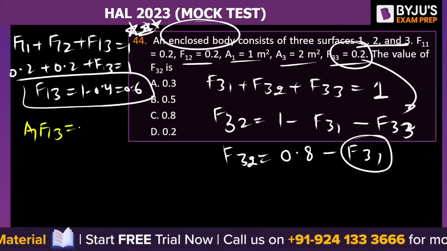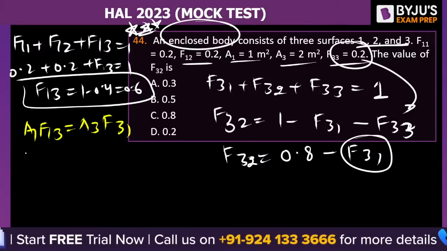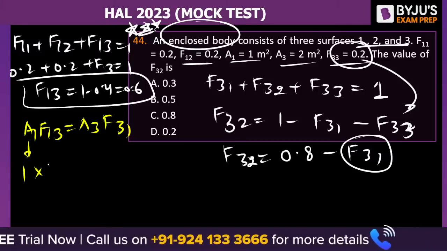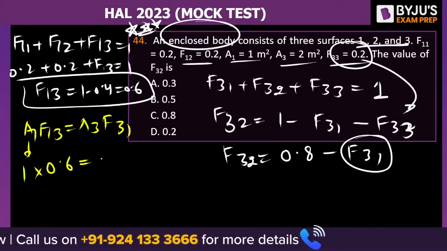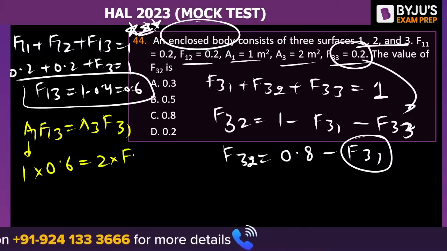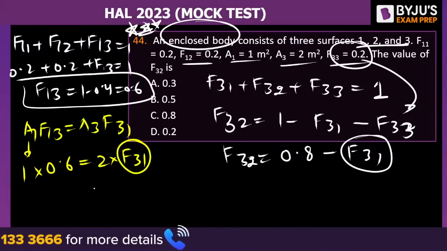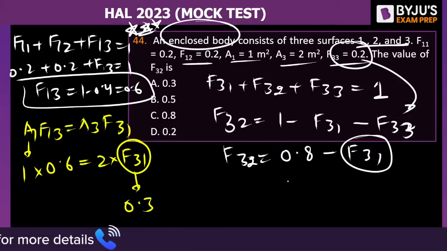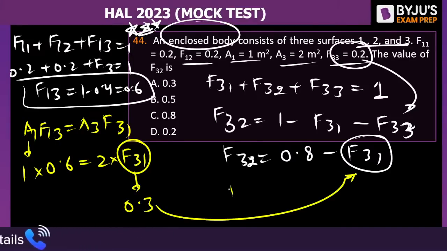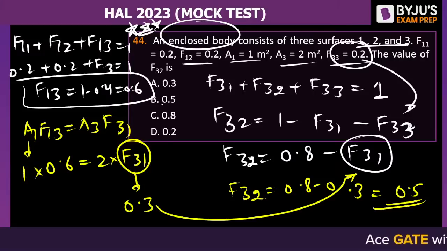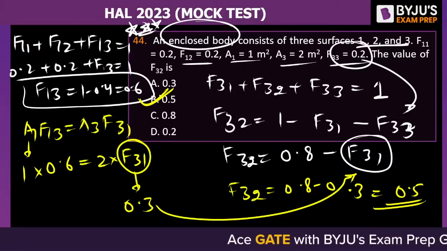A1 F13 is equal to A3 F31. So A1 is given as 1, into 0.6, is equal to A3, given as 2, into F31. What is F31? That is 0.3. If you put the value here, F32 is equal to 0.8 minus 0.3, that is 0.5, will be the correct answer. Option B is the right answer. It is option B, 0.5.